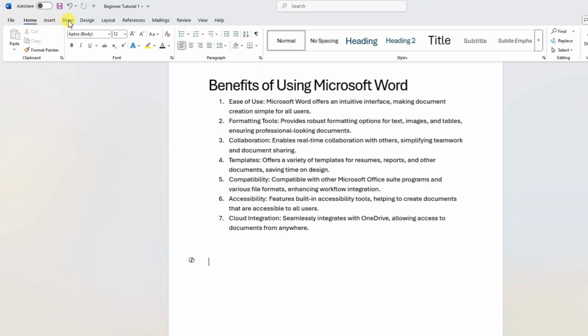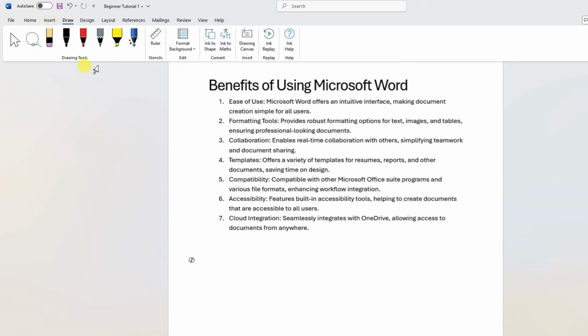Let's explore the next one, draw. So I can draw anything in any color. For example, this one. If I want to just highlight this one, I can highlight this text.